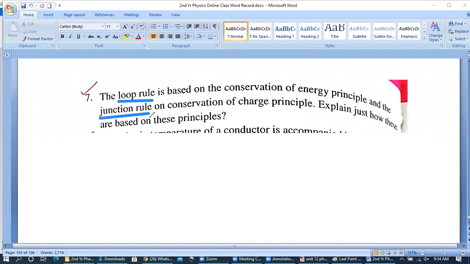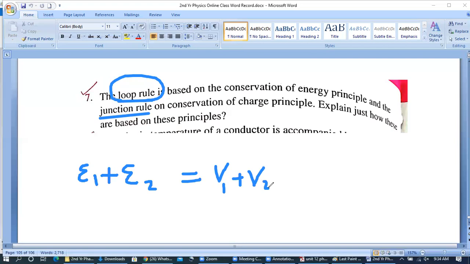Yesterday we had got the concept of the loop rule, and according to the loop rule, the sum of the individual EMFs, where EMF means the voltage of the cell or battery, will be equal to the sum of the voltages of the resistances, V1, V2, V3, whatever it is. How many resistances you have assigned in that circuit depends on it.